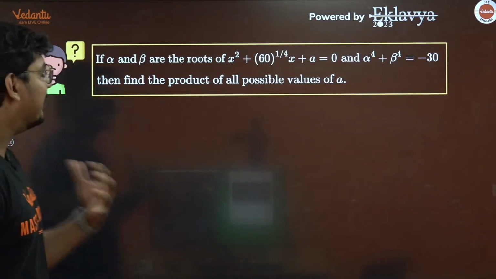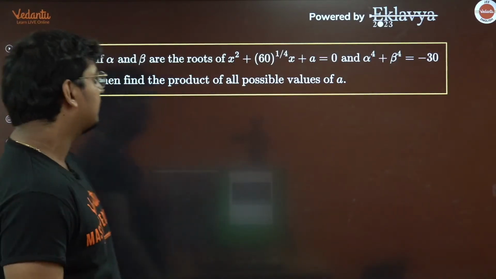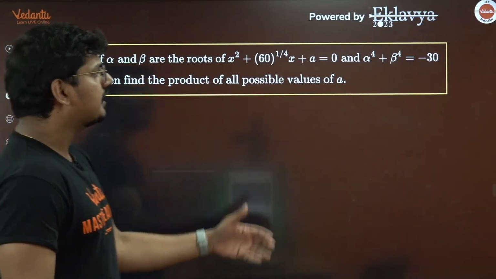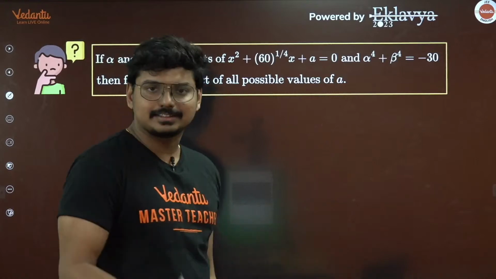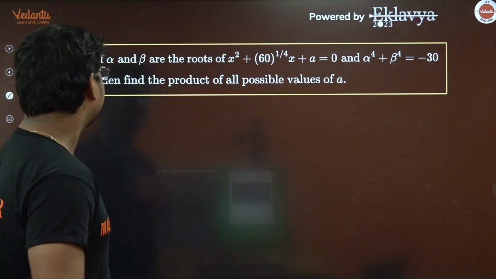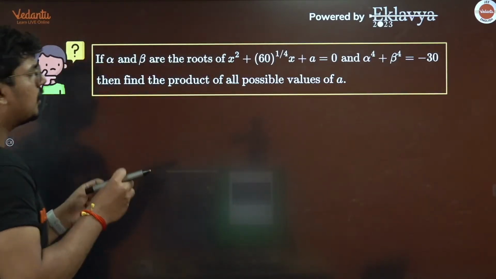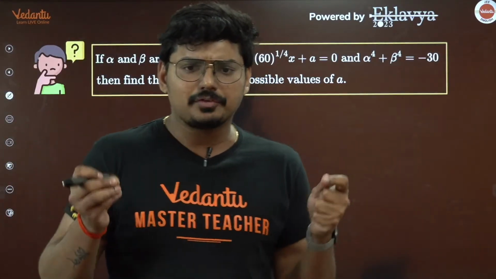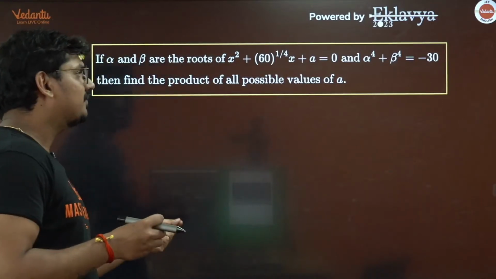If alpha and beta are the roots of this quadratic equation given to us, and alpha raised to 4 plus beta raised to 4 is equal to minus 30, then find the product of all possible values of A. We need to find the product of all possible values of A.